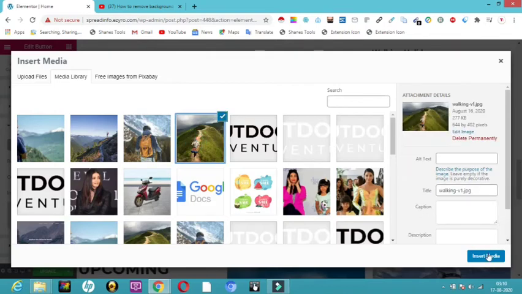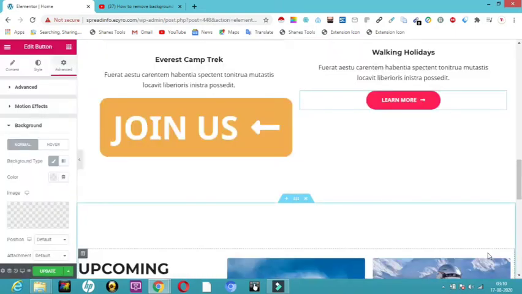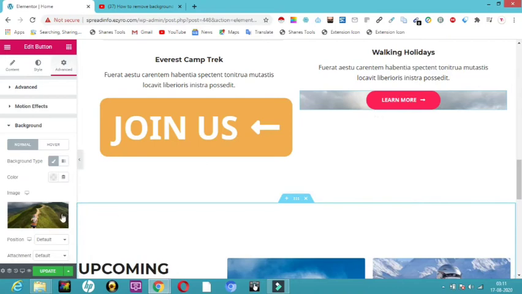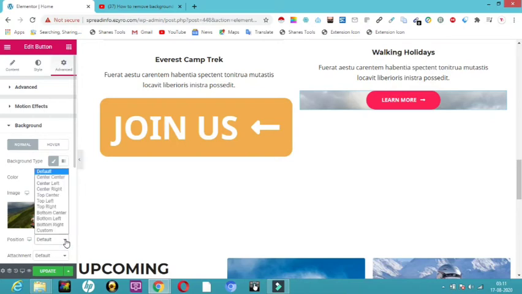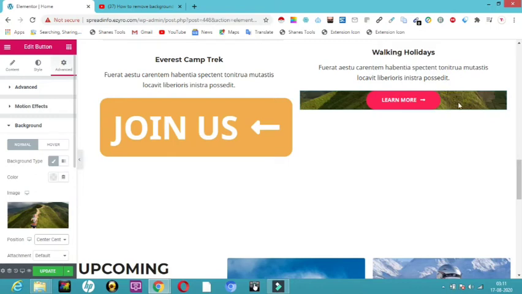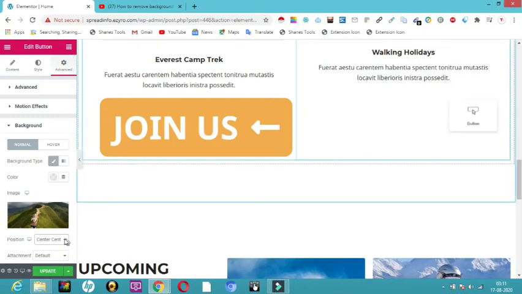So here I'm going to click on insert media. Here you can see that picture has been shown, but it is very small. So what I'm going to do is make the position not default. I'll make it center. So here you can see half of the picture is shown here. So this is how it will look.